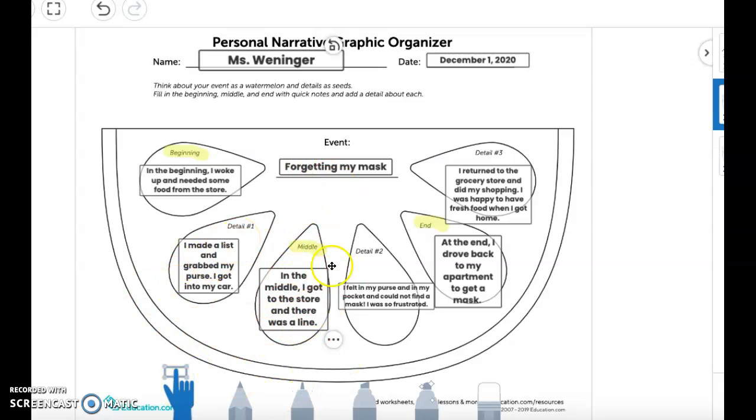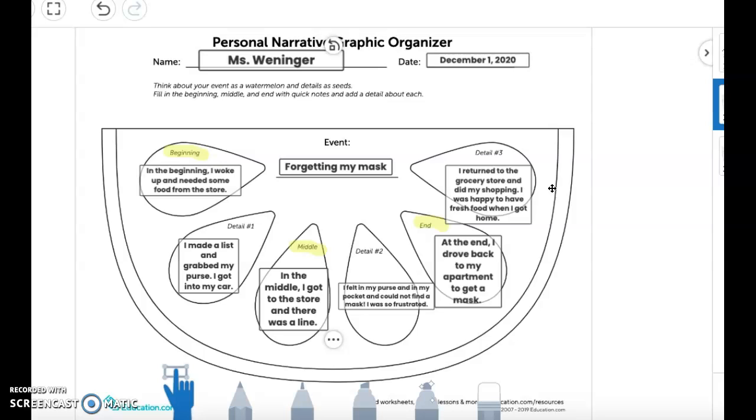In the middle, I got to the store and there was a line. Another detail, well, I felt in my purse and in my pocket and could not find a mask. I was so frustrated. At the end, I drove back to my apartment to get a mask. Then I returned to the grocery store and did my shopping. I was happy to have fresh food when I got home.